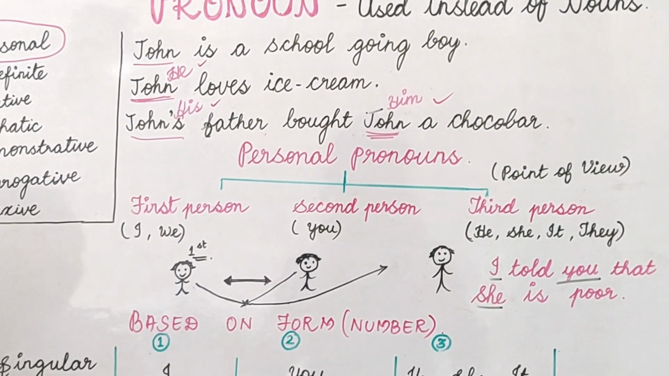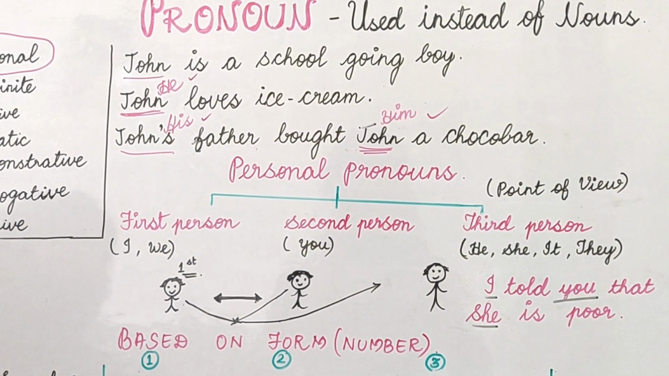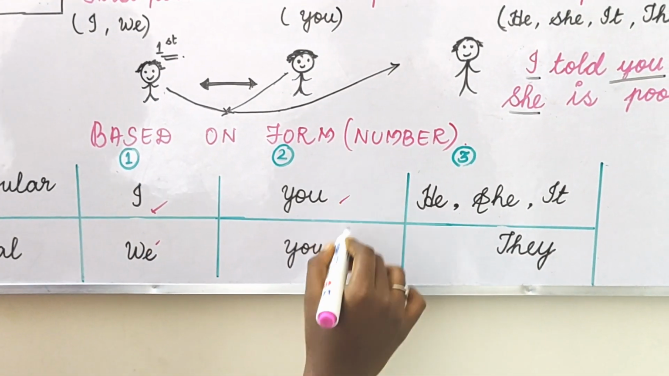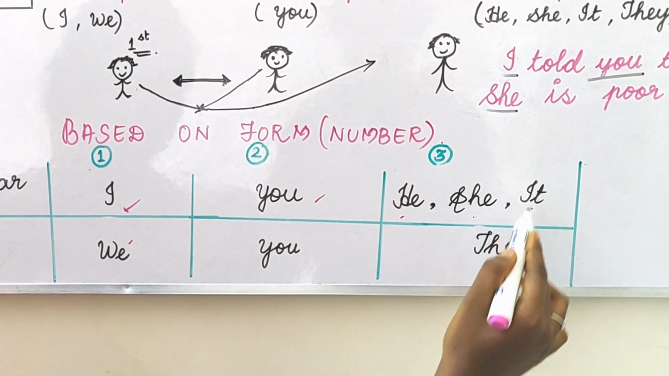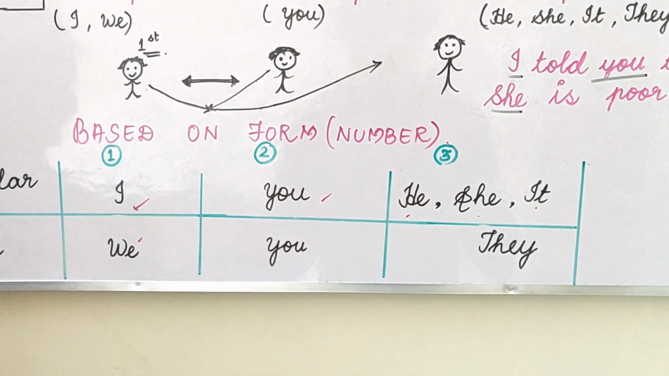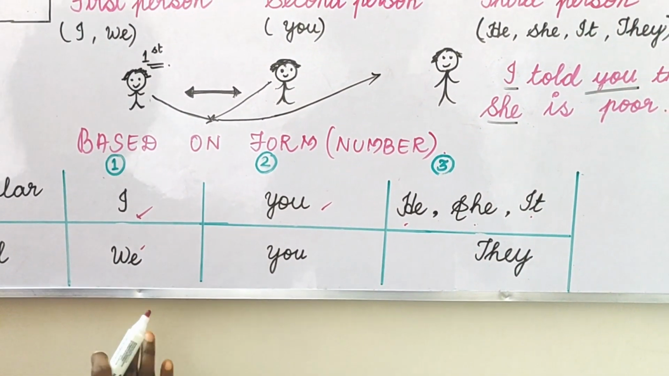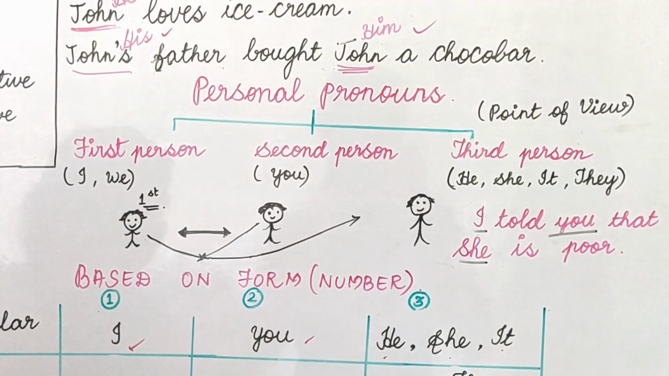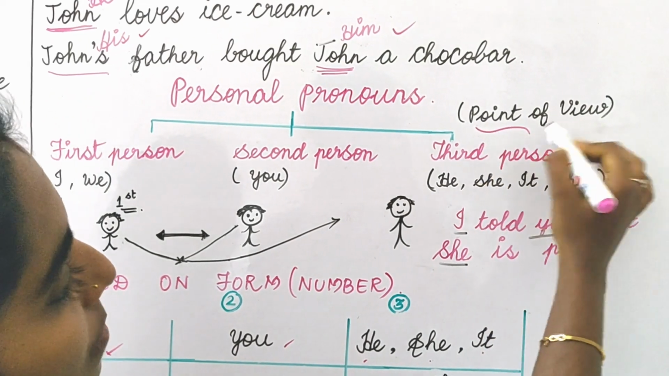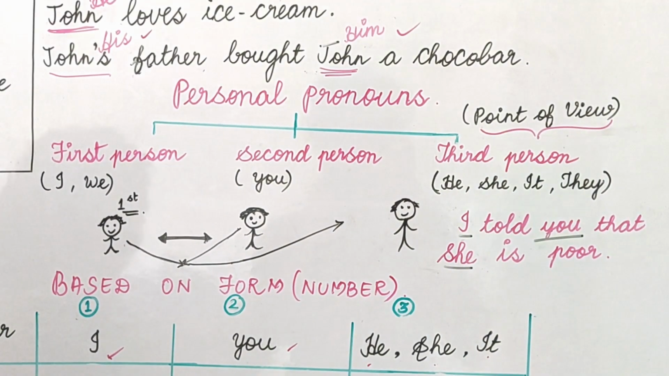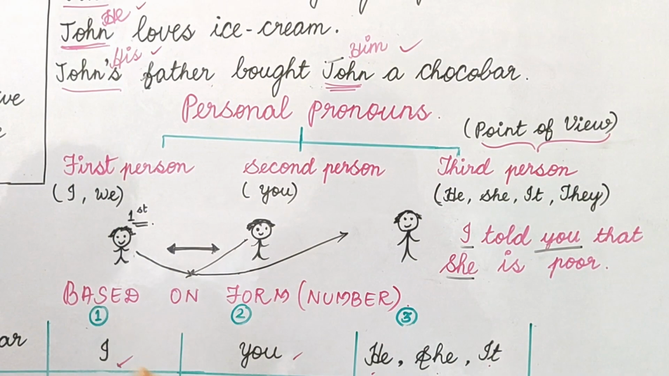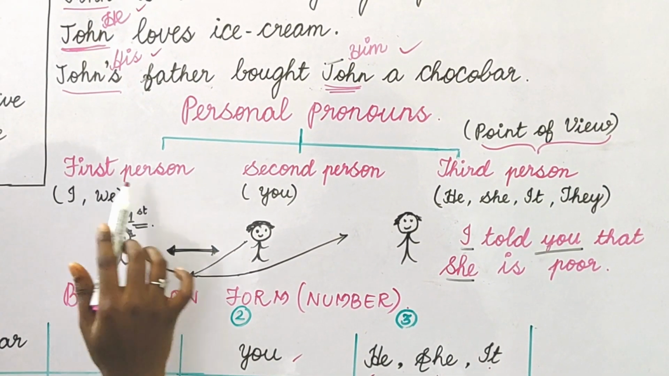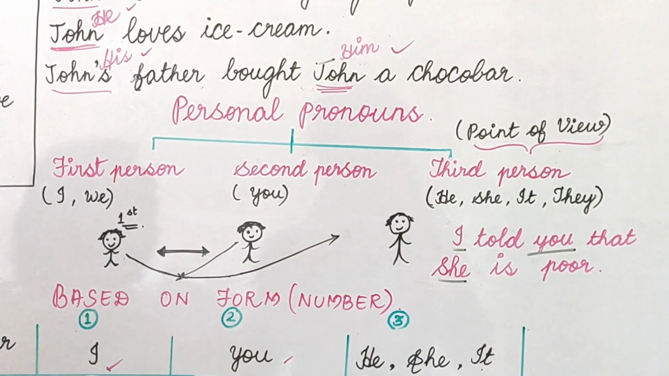Similarly, what are the other pronouns available? The personal pronouns available are I, we, you, he, she, it and they. Before explaining these in detail, the personal pronoun is divided into three categories based on the point of view. How is it divided? First person, second person and third person.